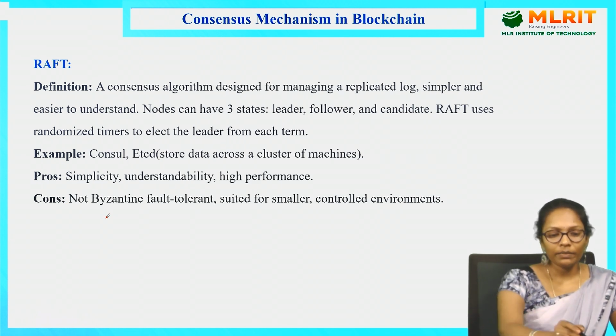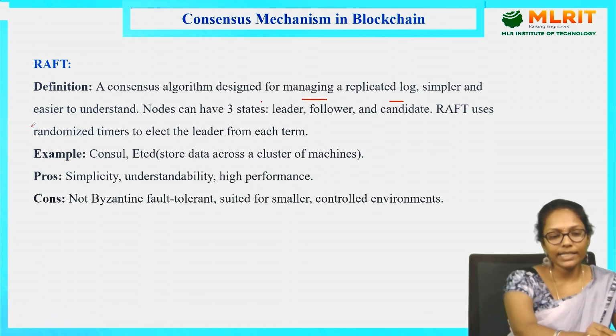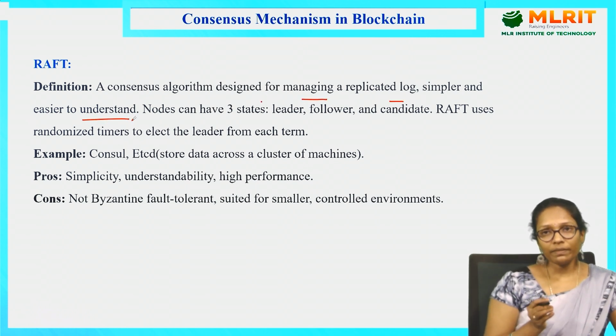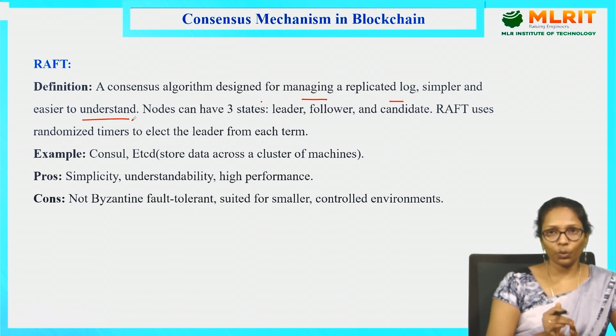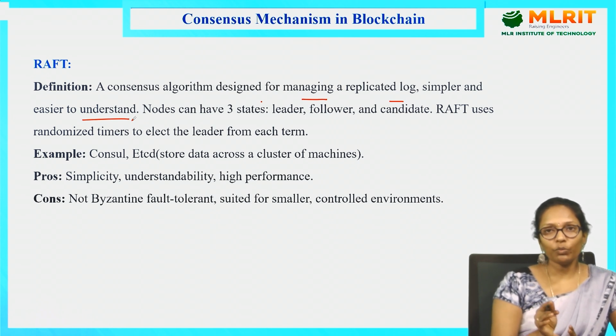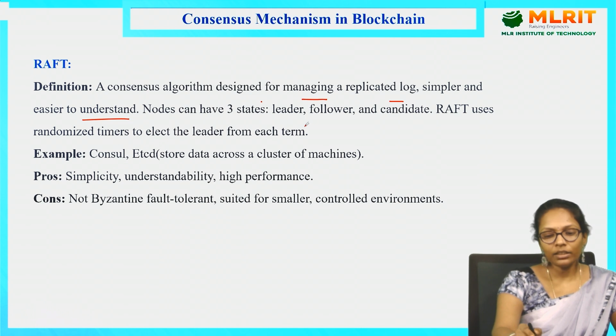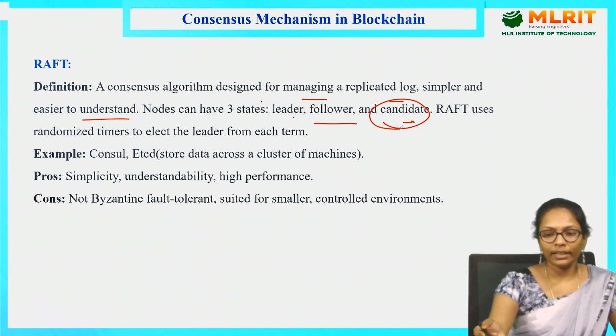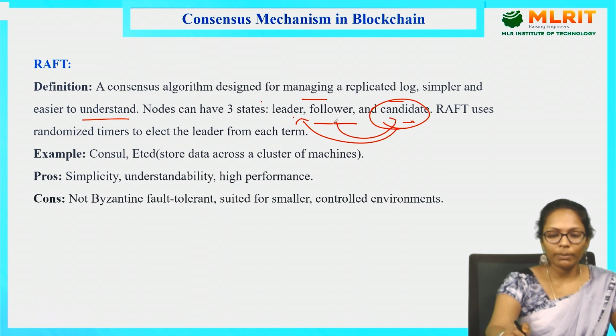So Raft is mainly focused on managing a replicated log, and it is simpler and easier to understand. Each and every transaction or task done by the node or the network has to be maintained. Here we have three types of nodes. A node may be in one of three different states: leader, follower, or candidate. All nodes start as candidates, and a candidate may become a leader or a follower.